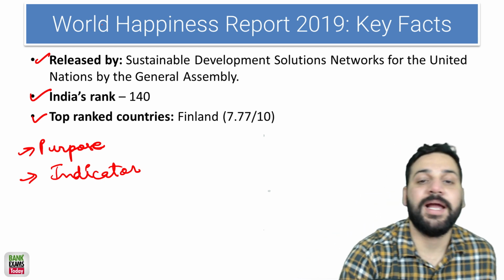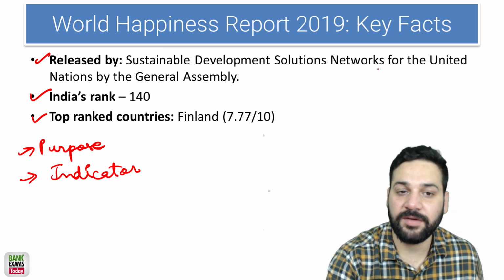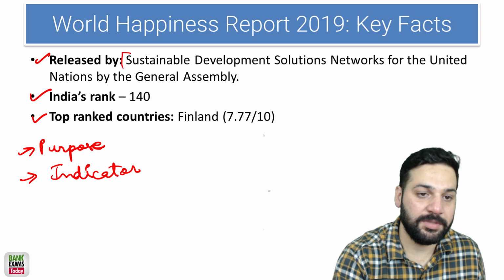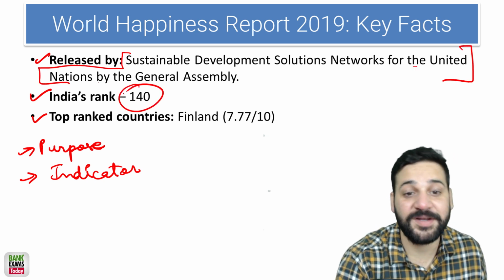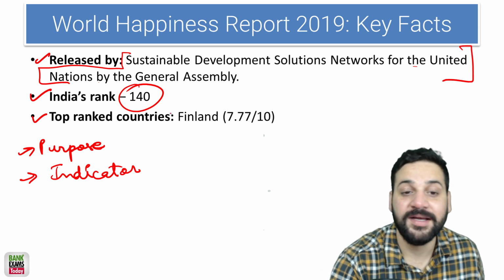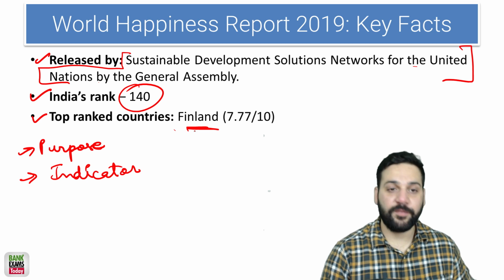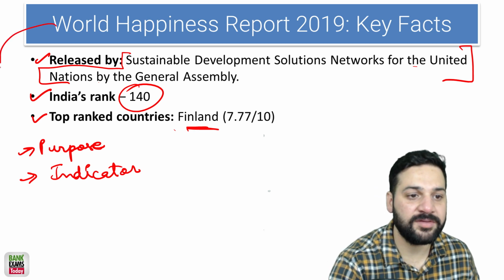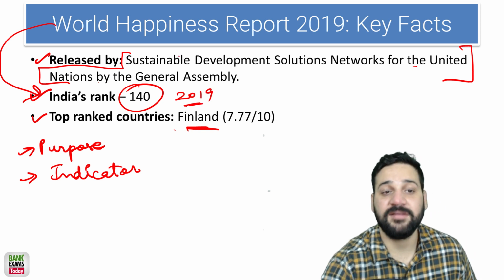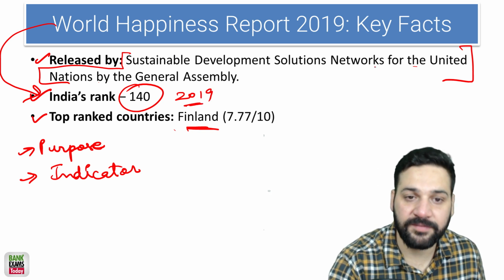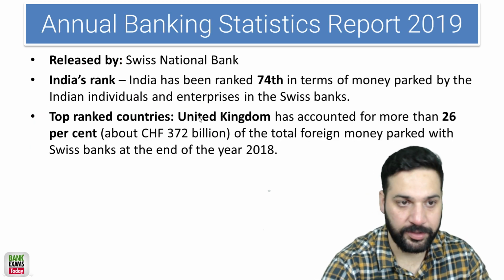Who releases that World Happiness Report 2019? Sustainable Development Solutions Network for United Nations by the General Assembly. So that is really important. India's rank is 140, which is very bad, and Finland is the top country. So very important World Happiness Report. India's rank in 2019 report is 140 and it is released by Sustainable Development Solutions Network for United Nations by the General Assembly. So Finland is a top country, very important.